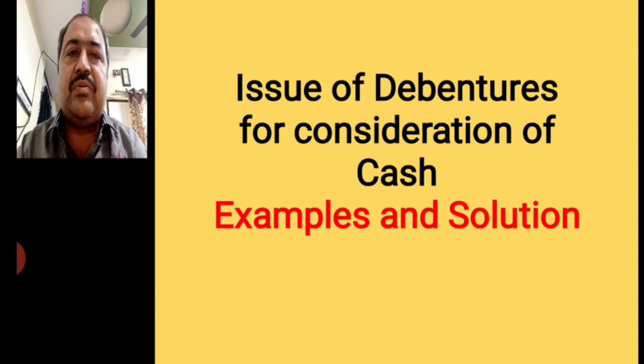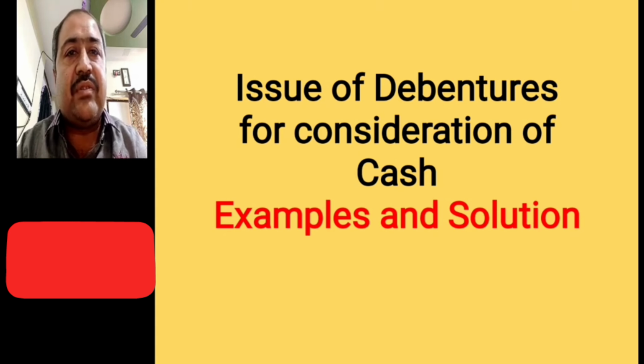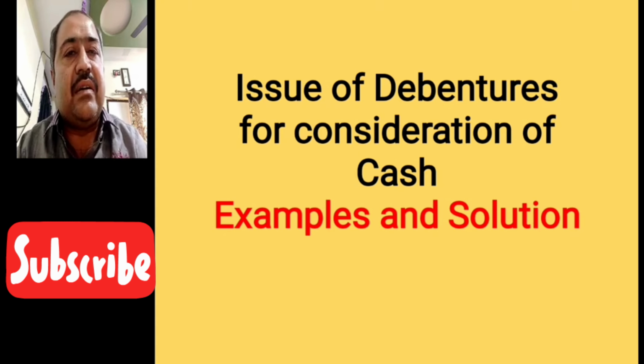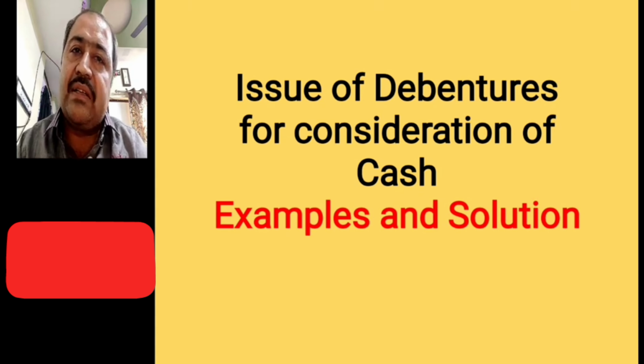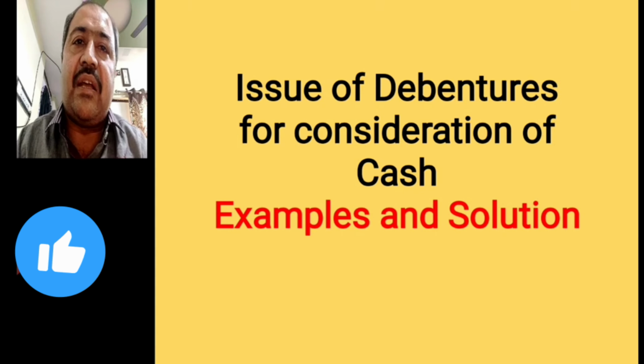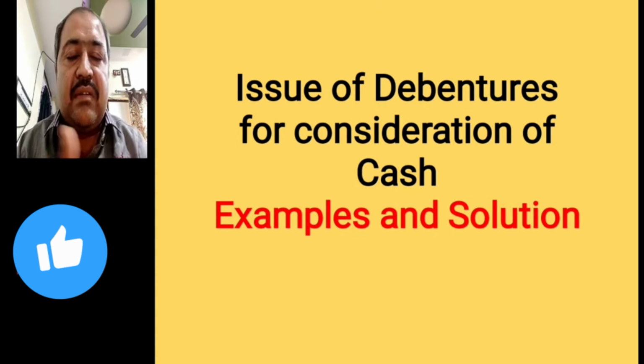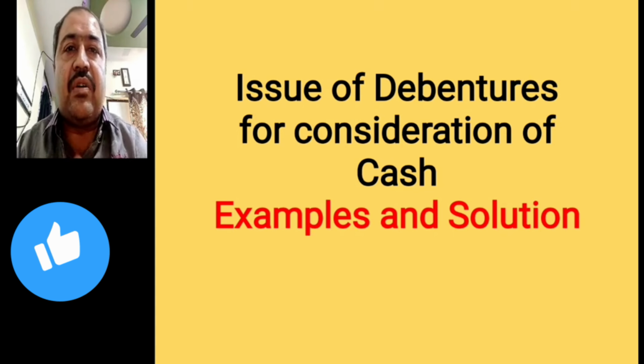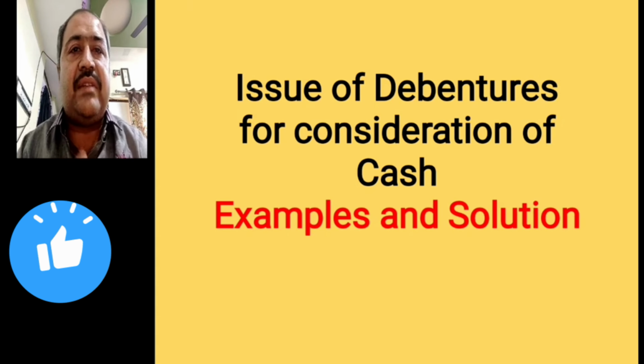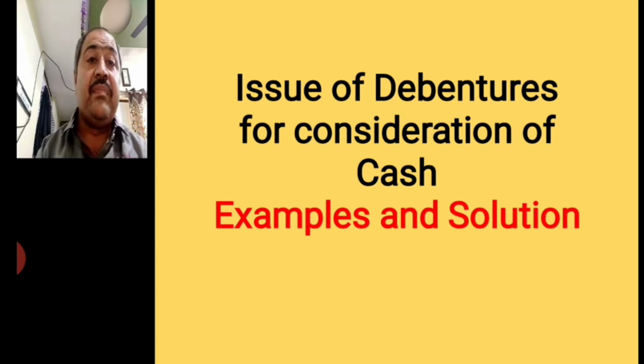And apart from this, you know that debenture amount can be called by the company at the time of application, or it may be called in installments. So both kinds of examples are there. One example is based on the total amount being called at one time at the time of application, and then after, the amount is called in installments. So let's start without wasting our time.